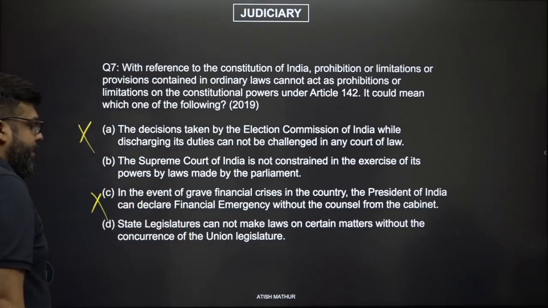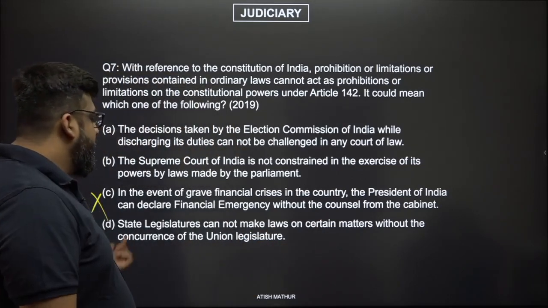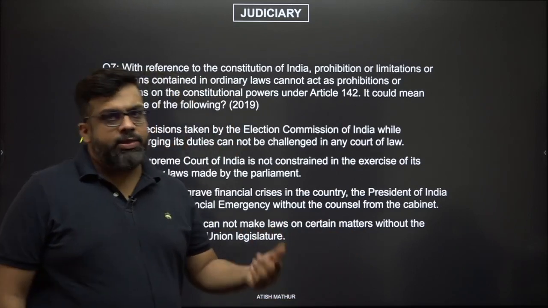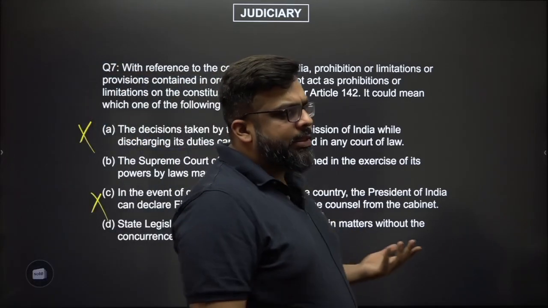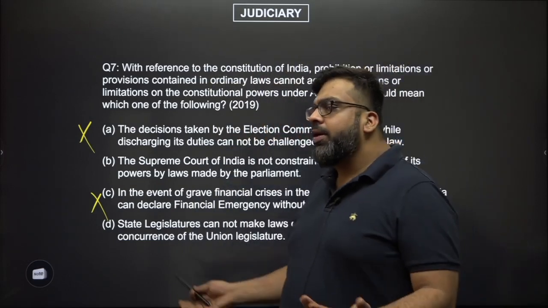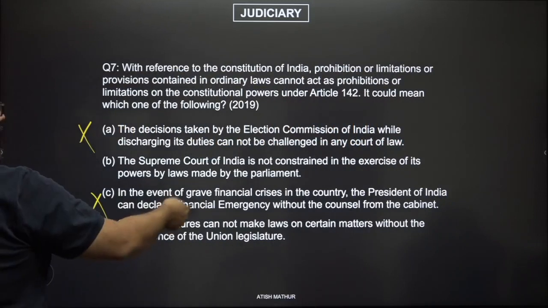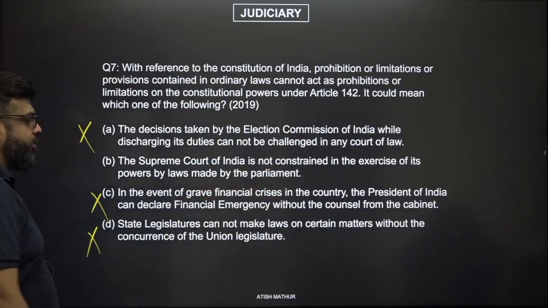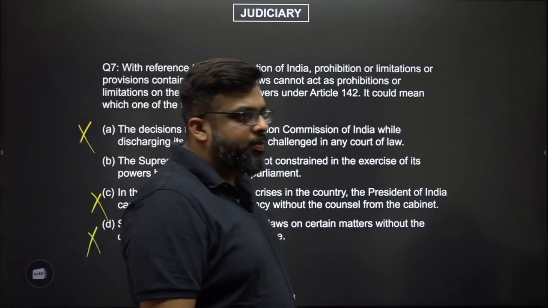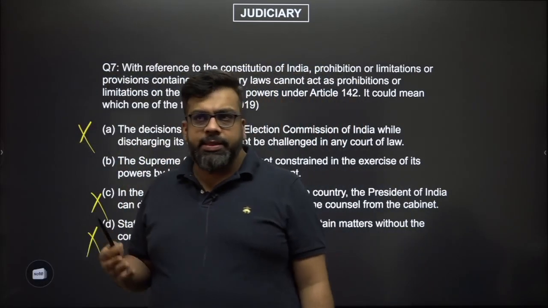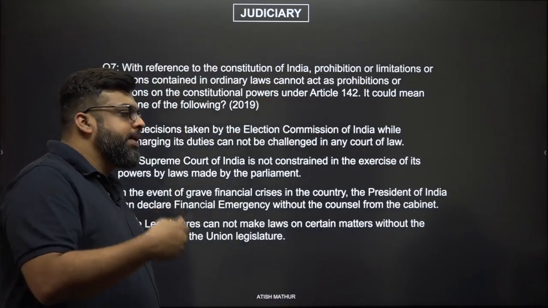This is also wrong. State legislatures cannot make laws on certain matters without the concurrence of the union legislature. That's also not the case. If there is something in the state list, the state legislatures are free to make a law no matter what the case might be. What are you left with? The Supreme Court is not constrained in its exercise of powers by laws made by the Parliament. This is the extraordinary power of the Supreme Court, that in the interest of justice, the Supreme Court can pass any judgment that it feels is appropriate.